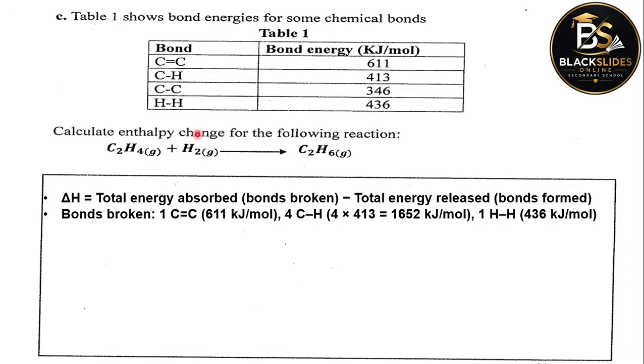Then hydrogen, there is a single bond between hydrogen atoms. So the heat required to break the hydrogen-hydrogen bond is 436. Since there's only one bond, we have 1 multiplied by 436.